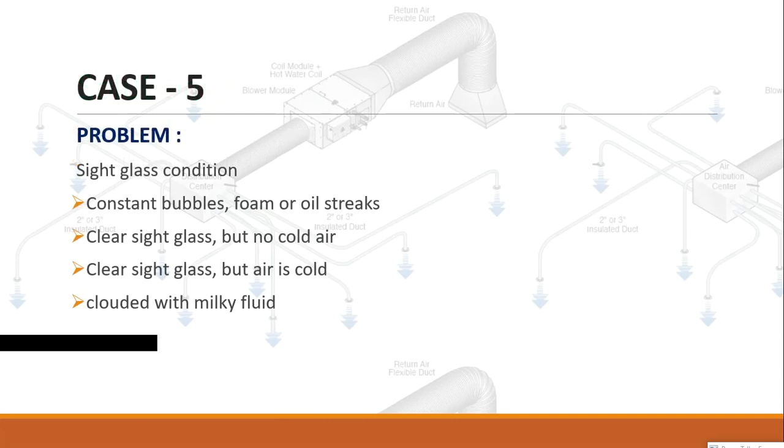Case 5. Problem. Sight glass condition. Constant bubbles, foam, or oil streaks. Clear sight glass, but no cold air. Clear sight glass, but air is cold. Clouded with milky fluid.